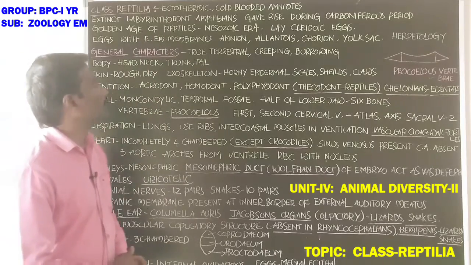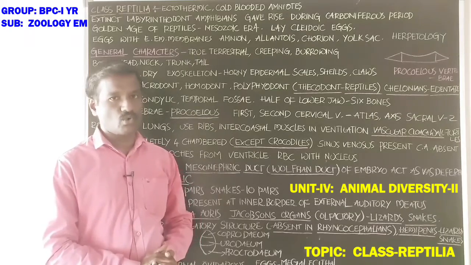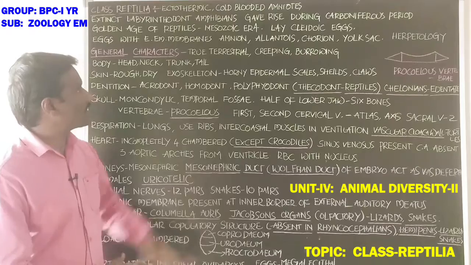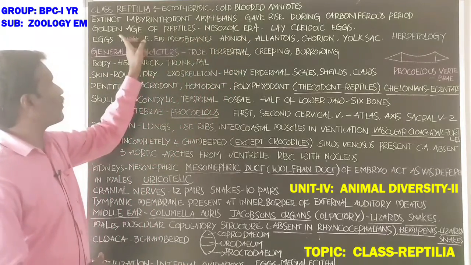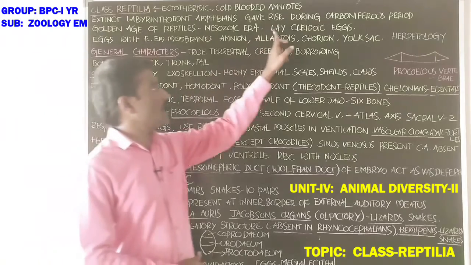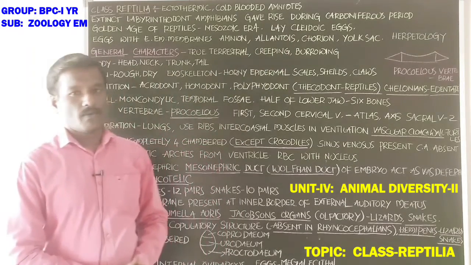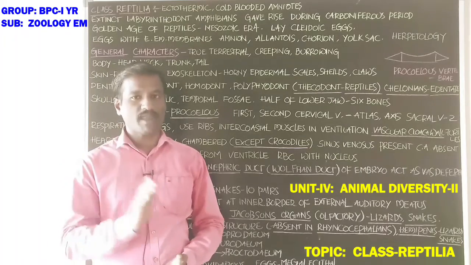Next, the golden age of the reptiles. Reptiles evolved into a large, diversified group at the time of the Mesozoic era, so it is called the golden age of the reptiles. And reptiles lay cleidoic eggs. Cleidoic eggs means eggs of the reptiles